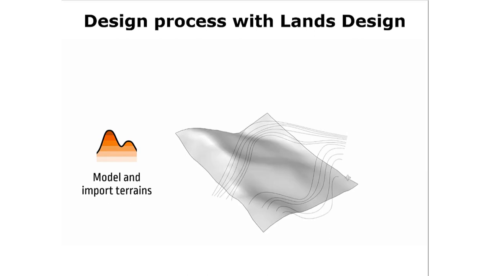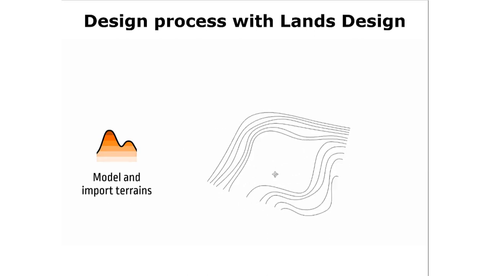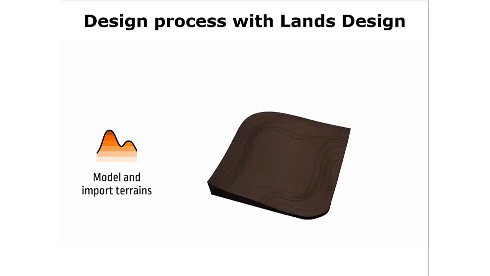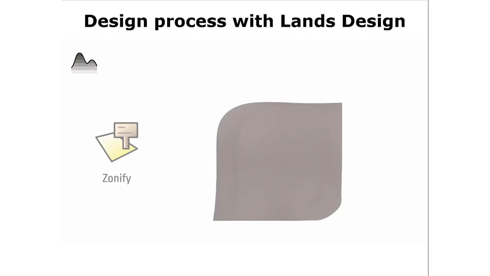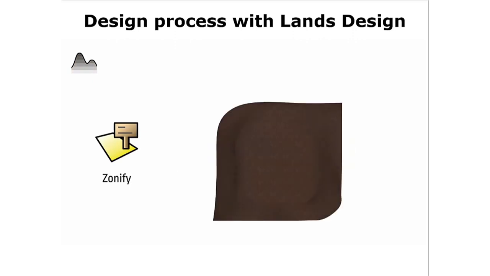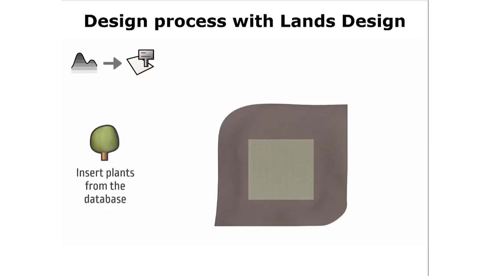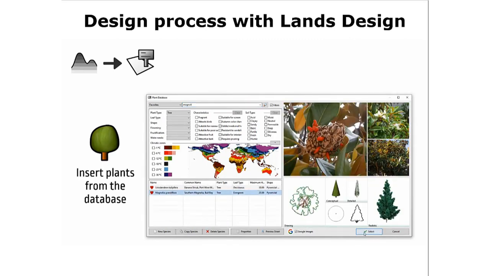As you see, you can import terrain by looking for its location on the map or generate it with lines and points. Once you model the terrain, you can modify the terrain. You can zonify the site and it gives you the area, and you can define it with different hatch and assign material to the different zones.